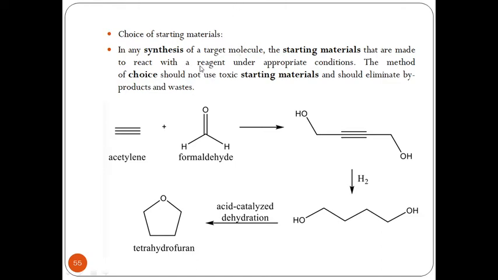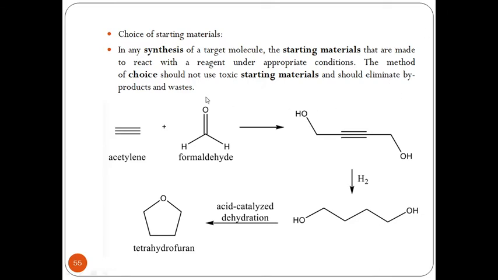In any synthesis of a target molecule, the starting materials are made to react with the reagent under appropriate conditions. This is how a synthesis is planned out. We look at the starting material and the reagents, and then we plan out the final product. We also have to give appropriate conditions, which can be in terms of temperature, pressure, or a mole to mole reaction.